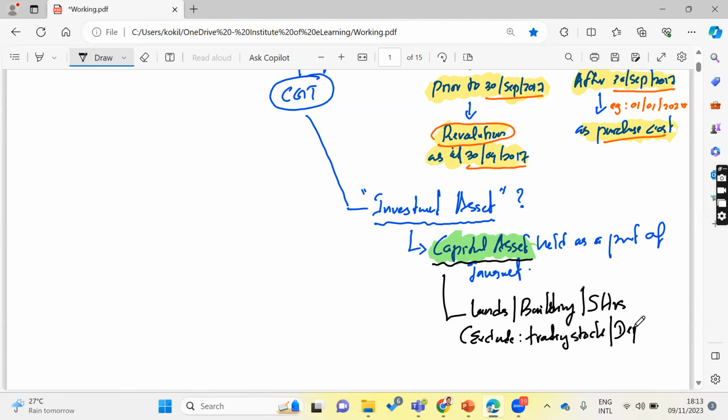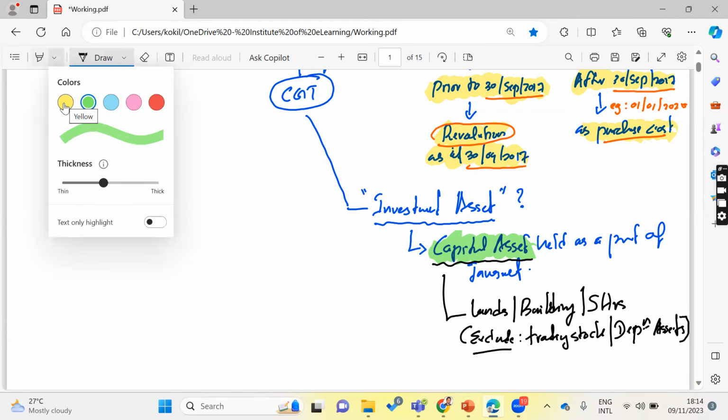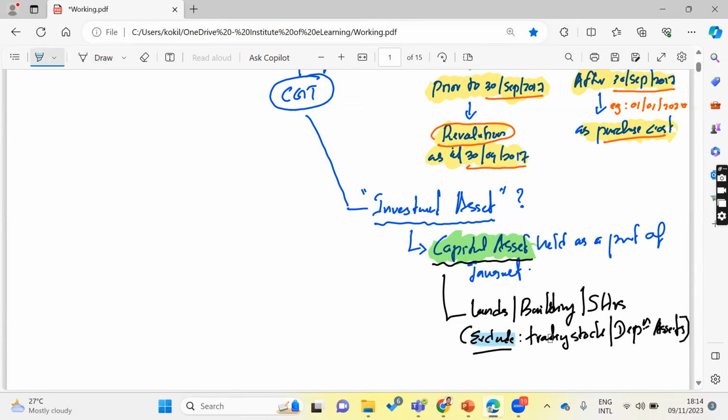Business එකට use කරන asset. Depreciable assets. අපි depreciation applicable assets අපි ගන්නෙ නැහැ. Right? So anyway, we have to exclude that part. Very important, right? Then you have to make sure properly that you are not taking trading stock and depreciable asset for capital gain tax purpose, right?